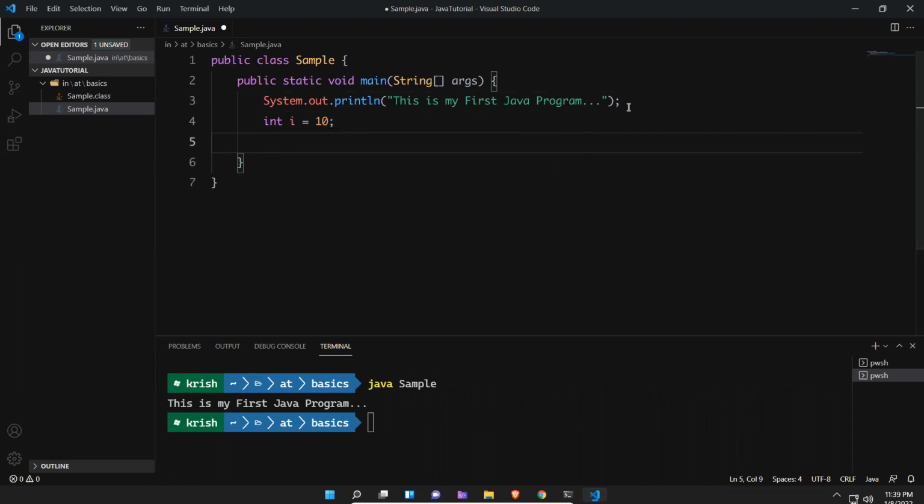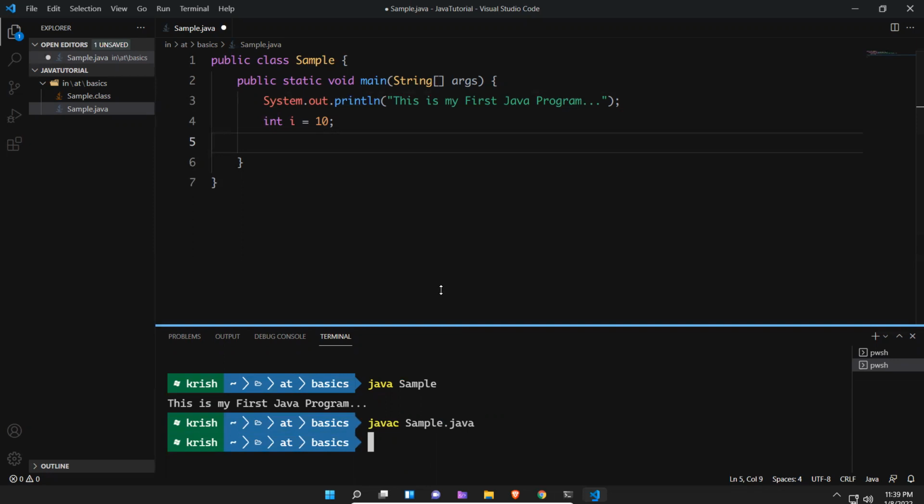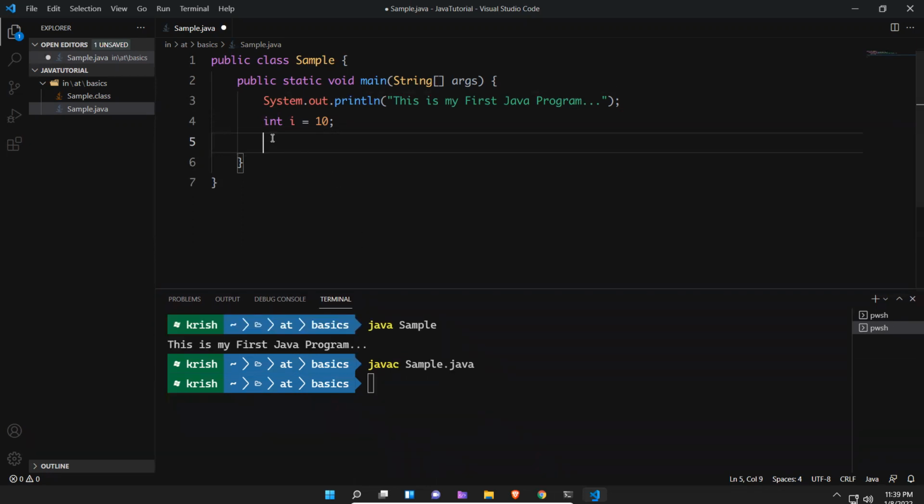If I compile this program, javac Sample.java, I'm not seeing any error. Now, let me take int. I'll take long is equal to 20.